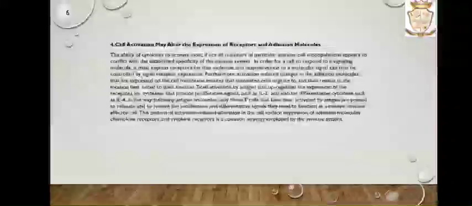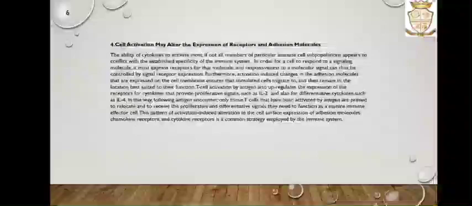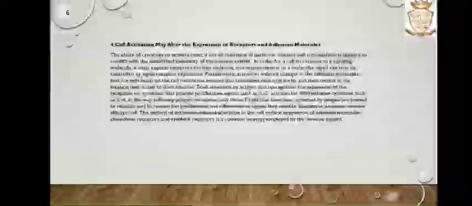The fourth one is that cell activation may alter the expression of receptors and adhesion molecules. The ability of cytokines to activate most, if not all, members of a particular immune cell subpopulation appears to conflict with the established specificity of the immune system.